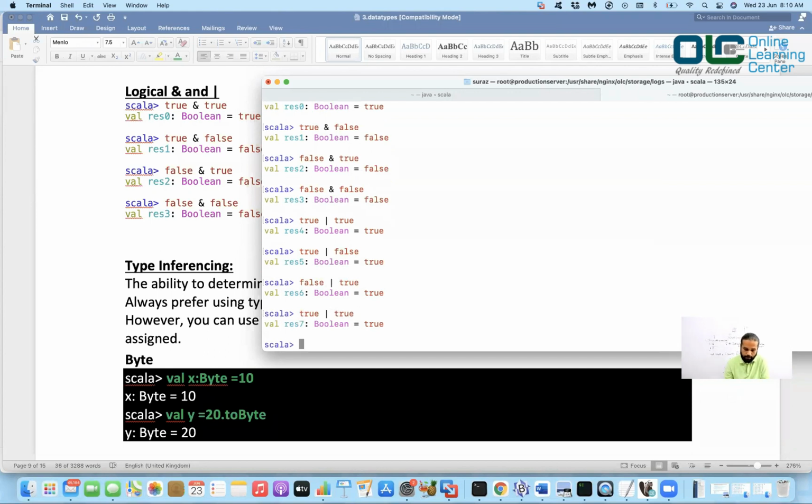So in this case, if you have true anywhere, I think I should say false and false, and false, right? So this would give you false. In this case, true or true, right? So see, if you look into them, they look very similar, but the only difference is these are basically logical operators.